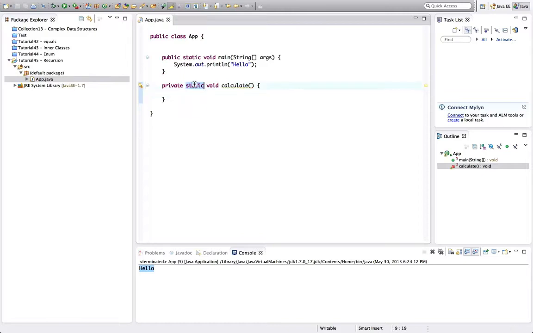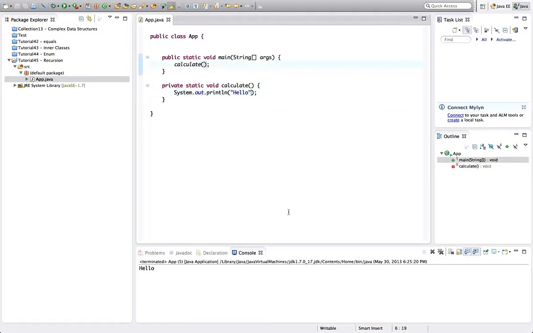Now, the reason I made this static, static has nothing implicitly to do with recursion. It's just that I haven't got an object of this app class, and I just want to use a method here directly from within main. And if you want to call a method of a class, then it needs to be static. So rather than do new app and then say app.calculate or something, I'm going to just make this method static here, and we've covered that before, of course. So I can call calculate from within main. Let's put calculate in there and sysout hello and run that, and this is all completely standard ordinary Java.